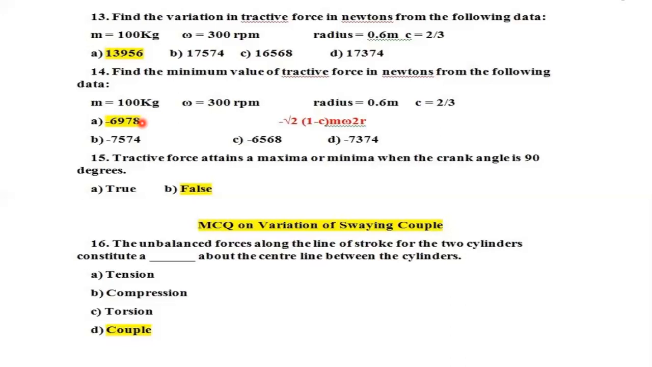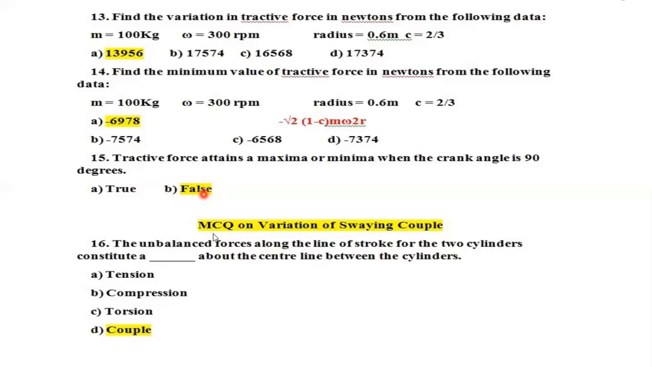So 15th question. Next one: tractive force attains maximum or minimum value when crank angle is 90 degree. So obviously it's false, right? We know very well it's maximum or minimum when we get the expression cos theta minus sin theta. Differentiating, we will be getting tan theta equal to minus 1. So the angle will be 135 or 315 degree.